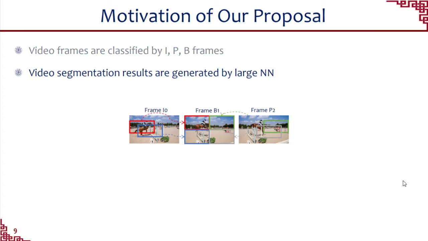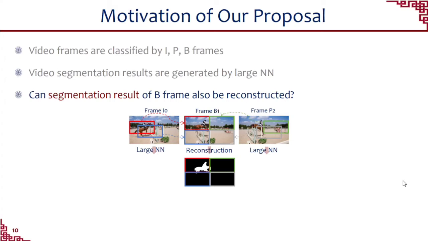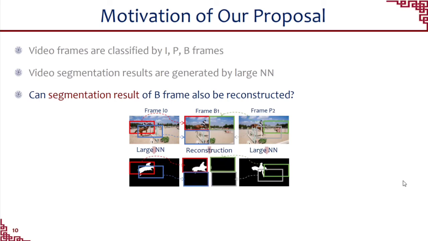During the video segmentation task, the segmentation results are generated by a large neural network, but such a scheme has significant cost. To reduce the overhead of video recognition, we wonder, can the segmentation result of B frames also be reconstructed? As shown in the figure, the segmentation result of B frames can be reconstructed using the reference segmentation result.